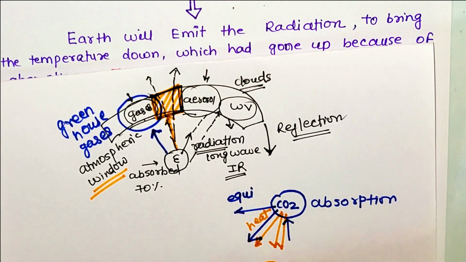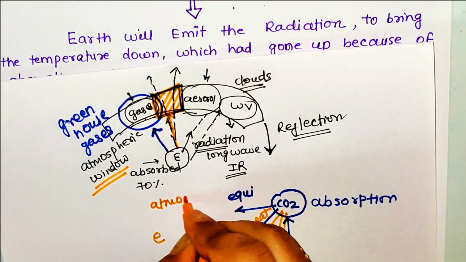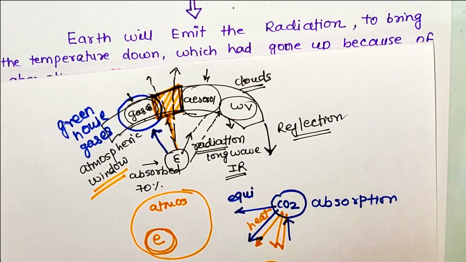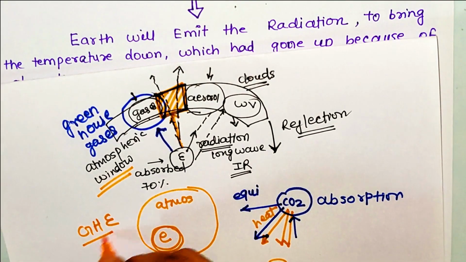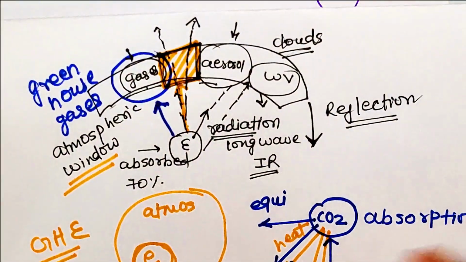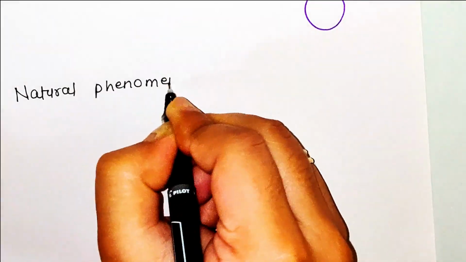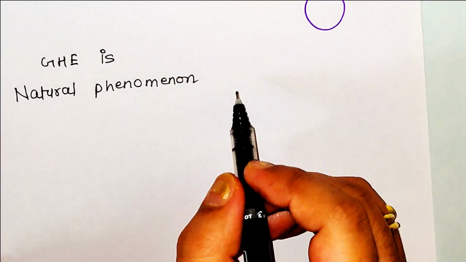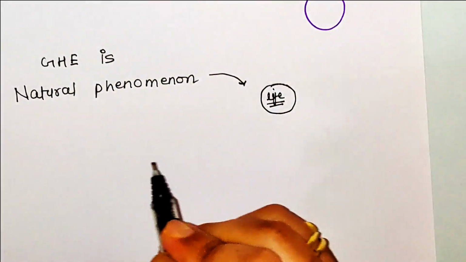So this is sort of a loop which keeps going on between the Earth and atmosphere, and it helps maintain the Earth's atmosphere optimum. And this is called the greenhouse effect. Now the important point is that the greenhouse effect is a natural phenomenon. It has been there ever since life has existed on Earth.